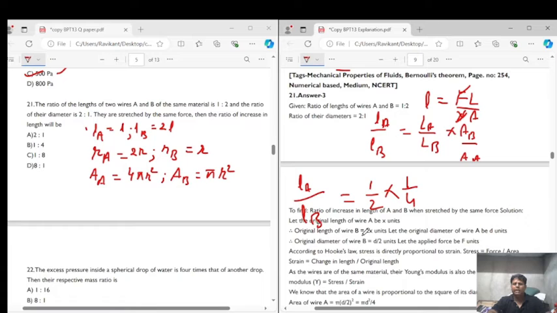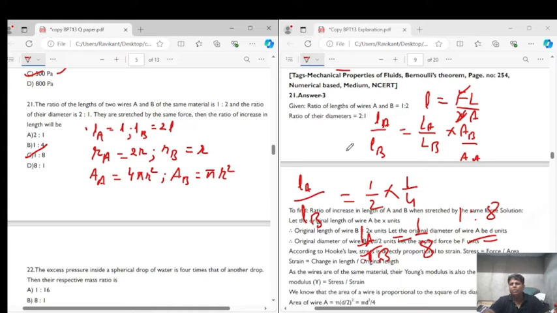So from here we get L_A upon L_B is equal to 1 upon A, right? So the ratio will be equal to 1 is to A, right? I hope this calculation is clear to all. So the correct answer for question number 21 will be 1 is to A, that is option C. Option C is the correct answer, that is 1 is to A, right?